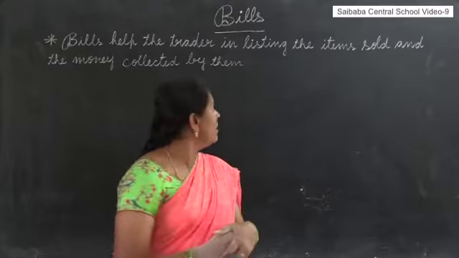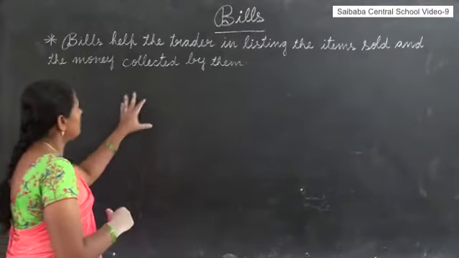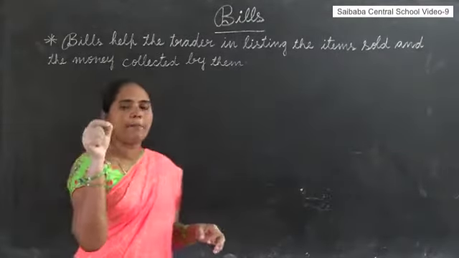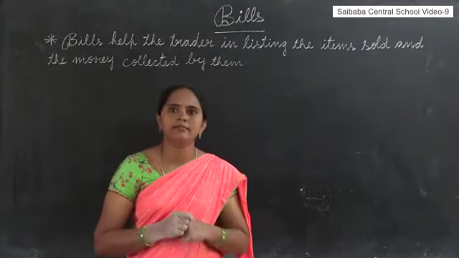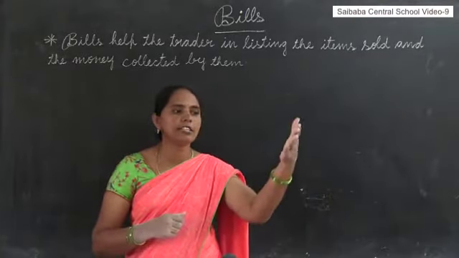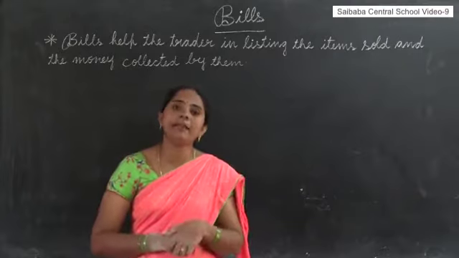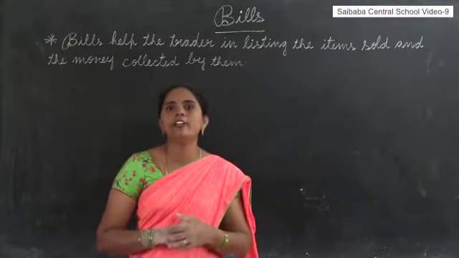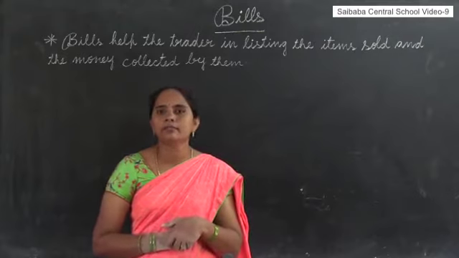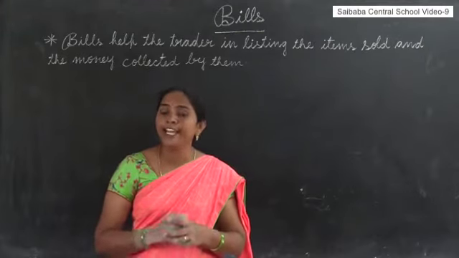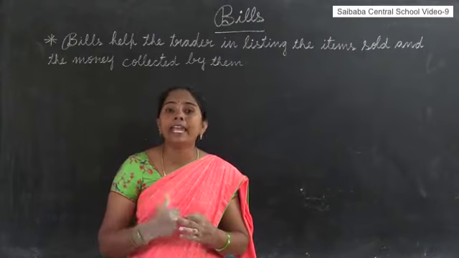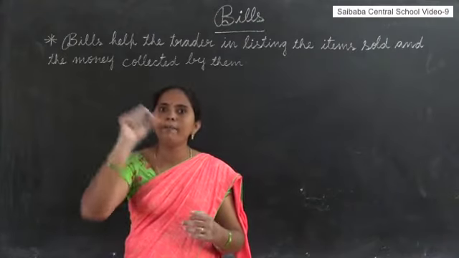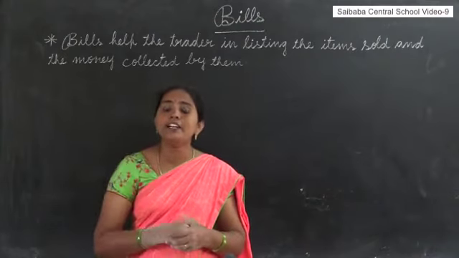Okay. Now, if you observe the bill paper, what can you see on that bill? For example, if you take a provision bill, what are we seeing on it? Good. We can see the shop name first. Down of that, the shop address.